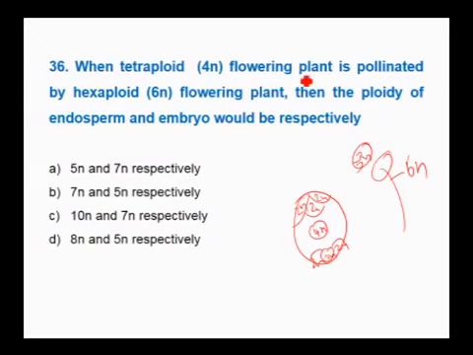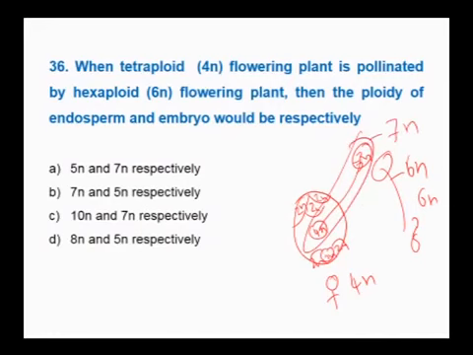The female is tetraploid, the male is hexaploid, so half of this is 3N. Then the ploidy of the endosperm is 3N plus 4N, which is 7N. And the embryo is 3N plus 2N, which is 5N. Therefore the answer is this.